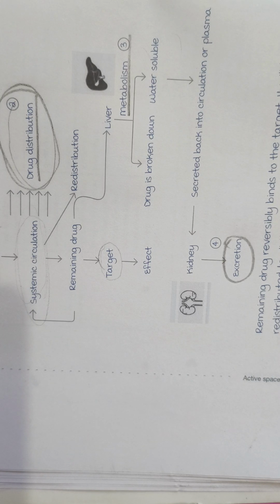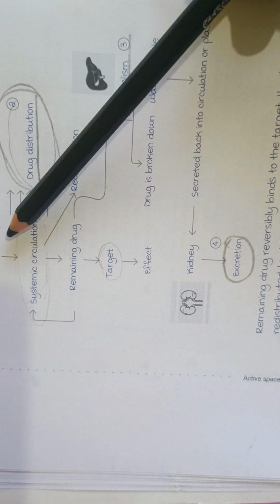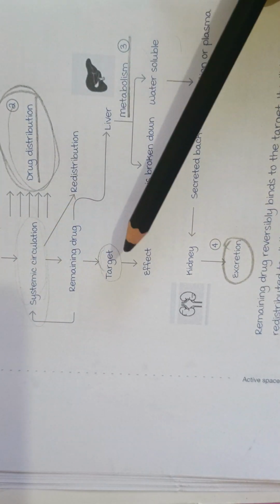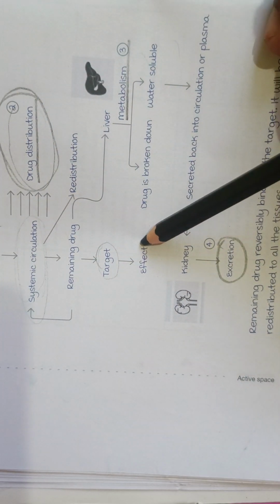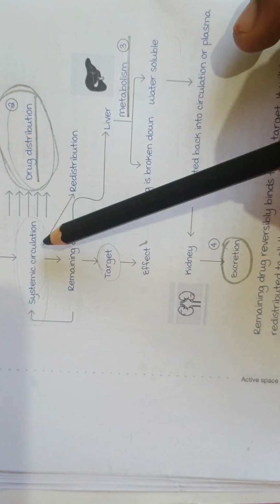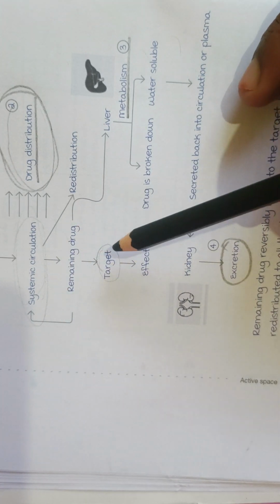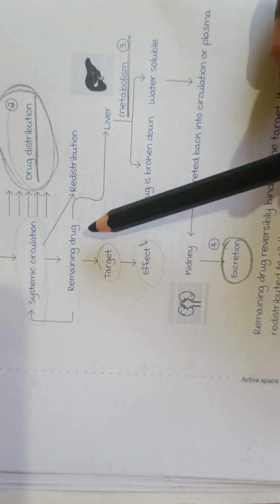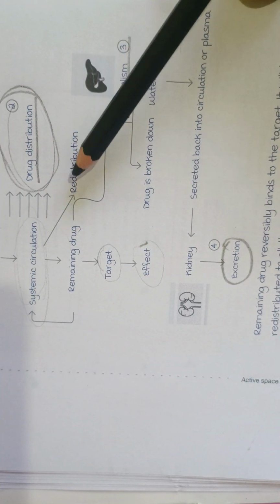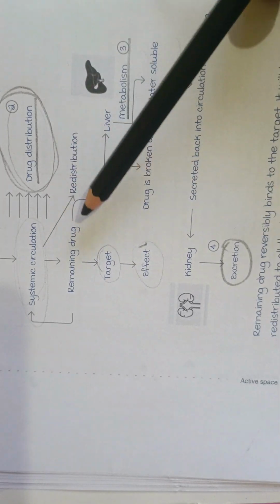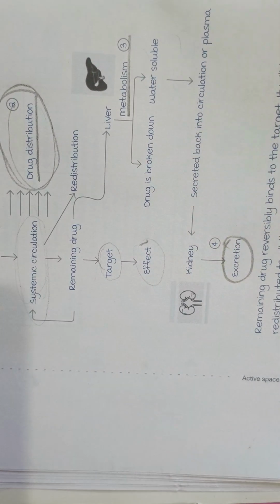So the moment I take the tablet diclofenac, it is absorbed in the stomach and intestine, and it goes into the blood and all over the body, okay? That is drug distribution. But we need it at the back, right? So from the systemic circulation, the remaining drug goes to the back and cures it, okay? So that's all you need to understand. Systemic circulation, redistribution. Also remember, it goes into the liver, metabolism, and water soluble, goes into the kidney and is excreted.